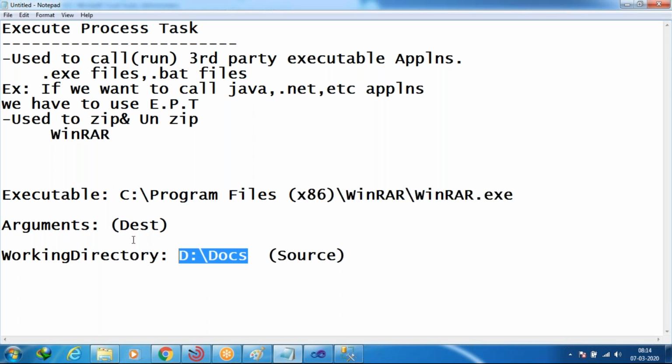If you want to zip that folder in the same D drive location, then you have to give that path here. Or if you want to zip in some other location, like C drive or E drive, you have to give that path. This is the source path of the folder. This is the destination path of the folder where you want to zip it. For example, where I want to zip that one.